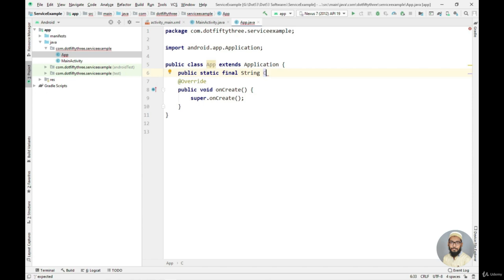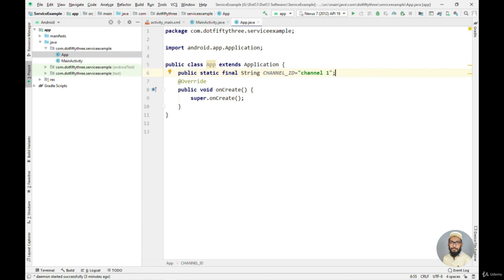and as you know, the constant must be in capital letters. That's that we are following certain naming conventions. Okay, so we will write it in capital letters. So I will turn on the caps lock, and I will say channel ID, and now I will give it a value of channel 1. Okay, now let's just put a semicolon at the end, and we are done for this.